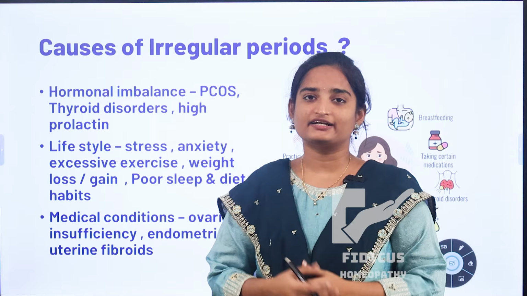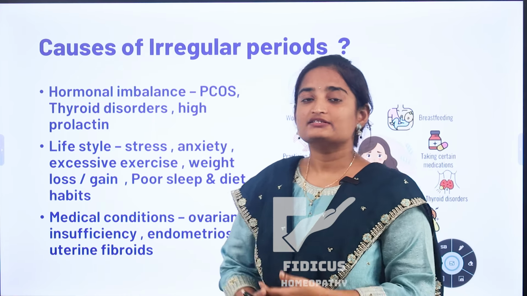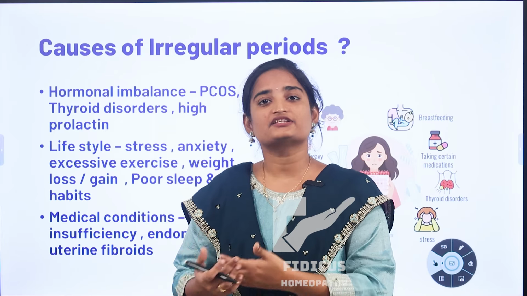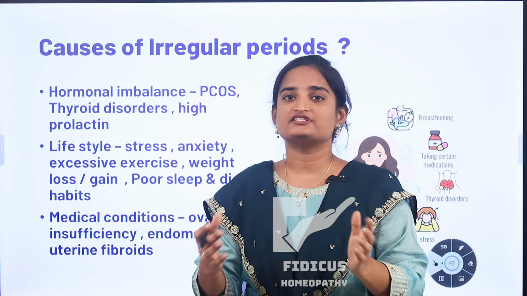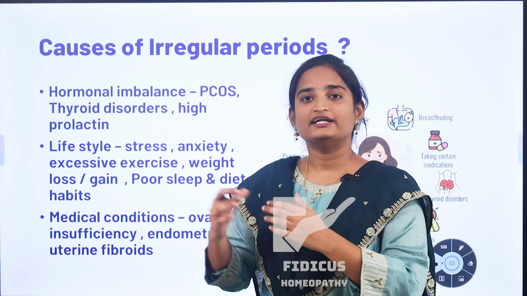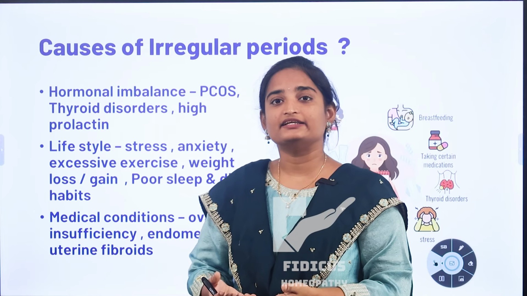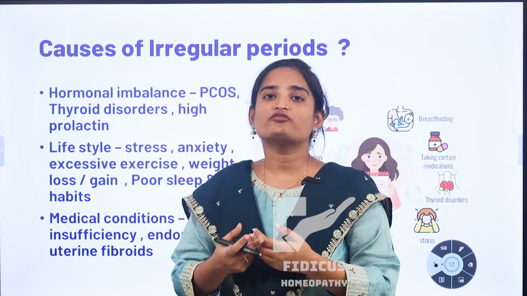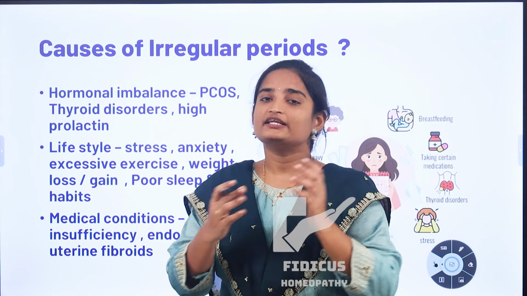Now coming to the causes of irregular periods. There are multiple causes for these irregular periods. Some hormonal causes like PCOS, which means polycystic ovarian syndrome, thyroid issues, and also increased prolactin levels. All these conditions can lead to irregular periods. In these hormonal conditions, there is a disturbance in estrogen and progesterone levels in our body. So our reproductive system will be disturbed. Due to this disturbance in our reproductive system, it can lead to irregular periods. And also some lifestyle factors like stress, anxiety, depression, and also sudden weight gain or weight loss, excessive exercise, poor quality of diet, poor sleep, all these conditions can affect our hormonal balance. These hormonal imbalances can lead to irregular periods.